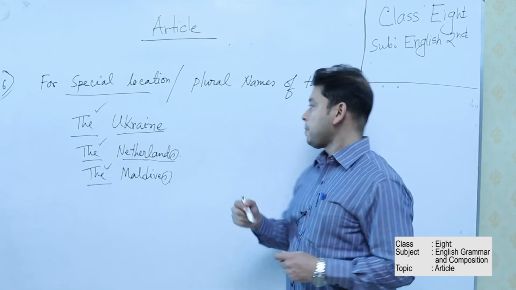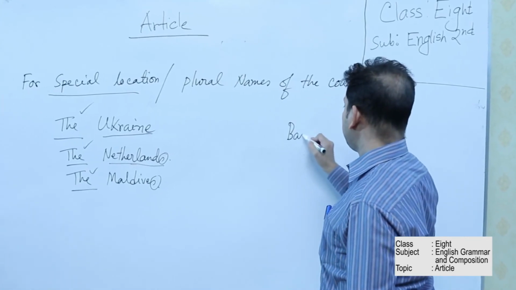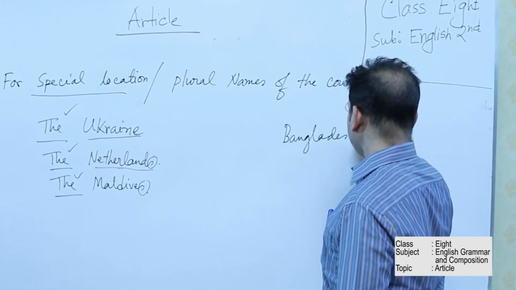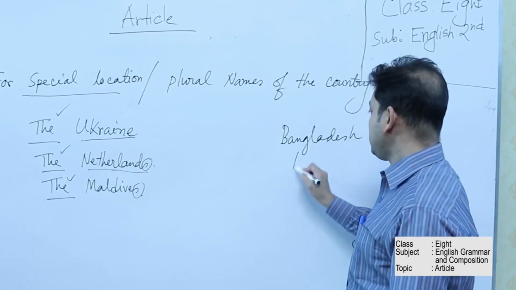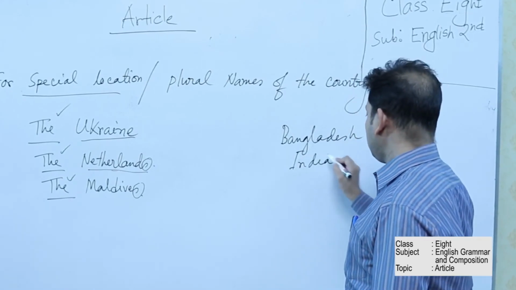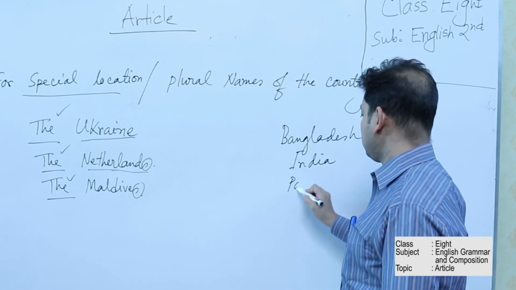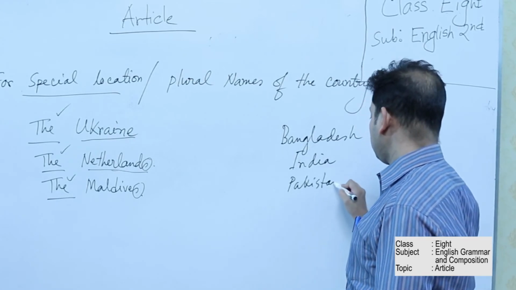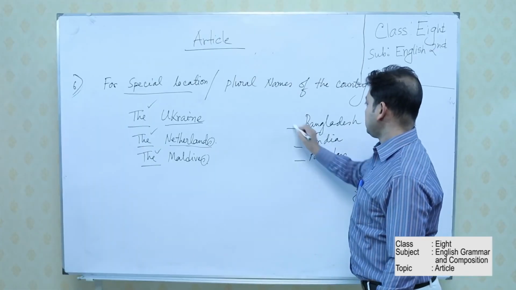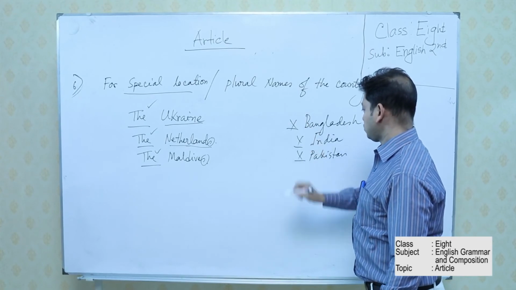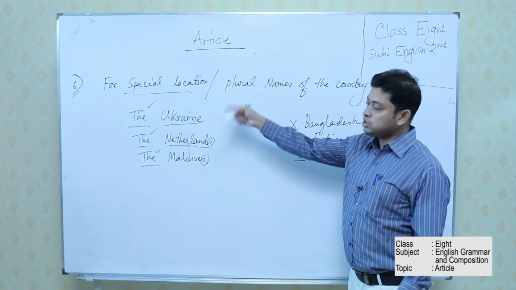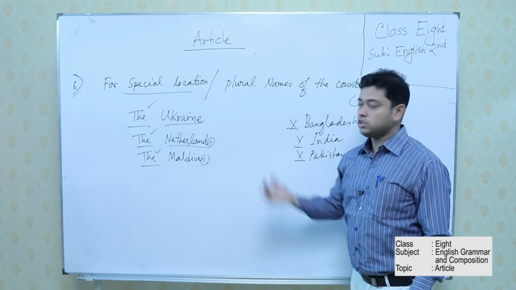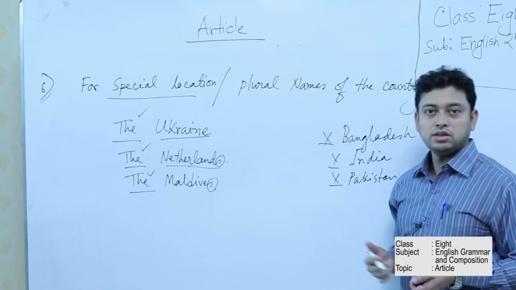For example, before the name of Bangladesh, before the name of India, before the name of Pakistan, we cannot use any article. There will always be a cross. So we are using articles for a special reason, for a special geographical location, and for others.